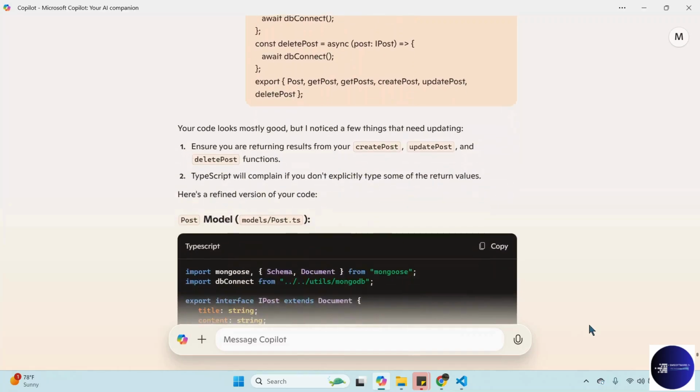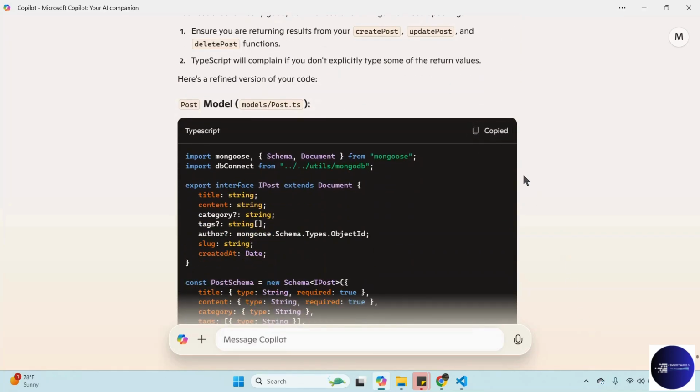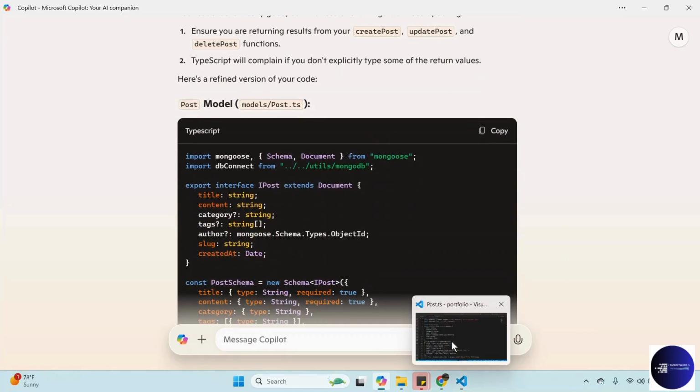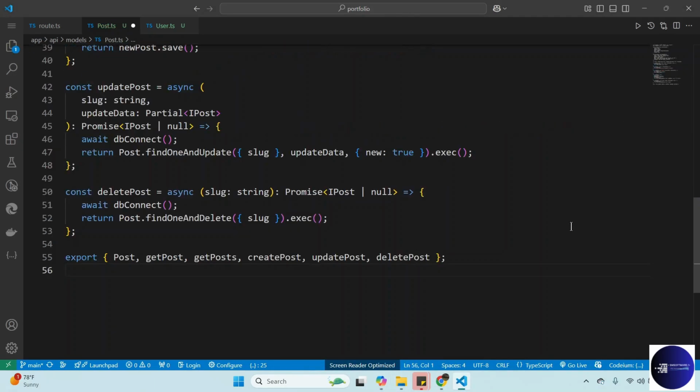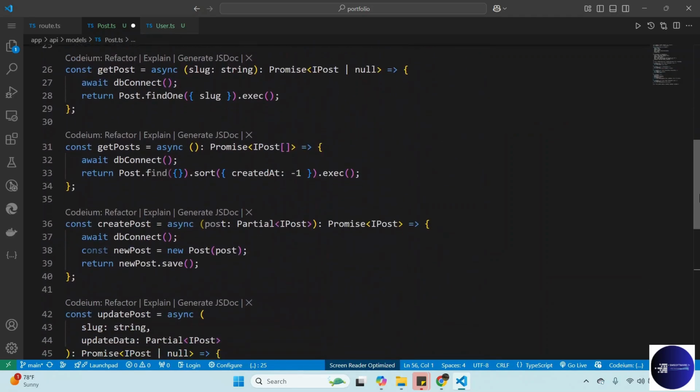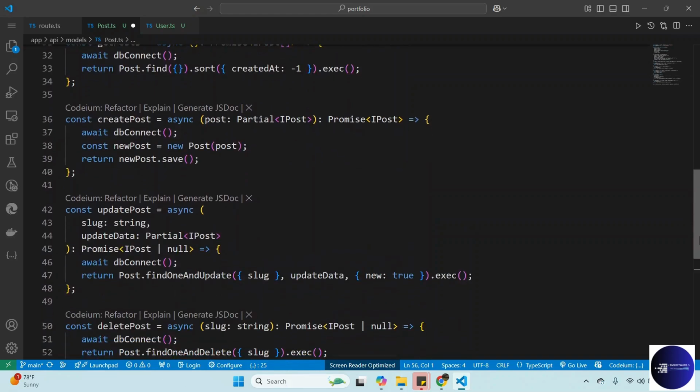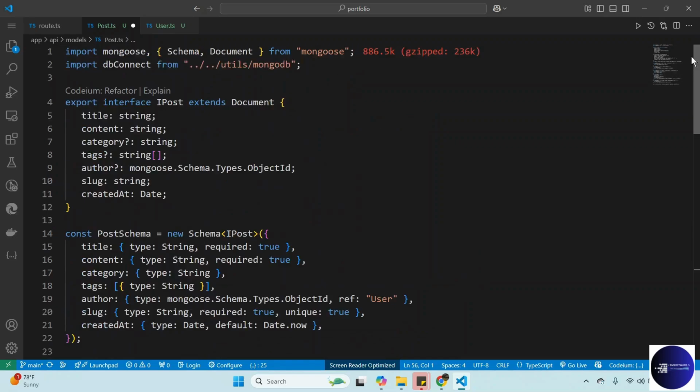Okay, so let's copy this one, the suggestions from AI. This can help us see where the error is. All right, so AI suggests that we need to use the promise for get posts, and also use the promise here if you want to get a single post, and create post. For create post, we will give these fields you see here: title, content, category,